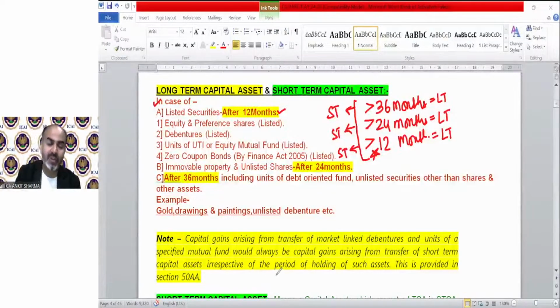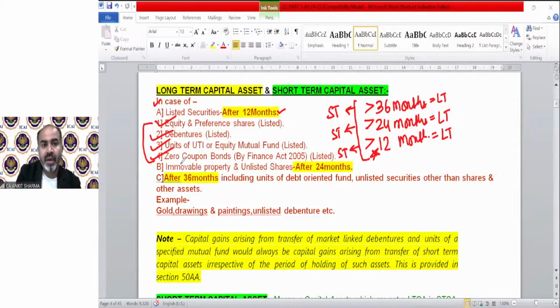If I transfer it before 12 months, that means after 11 months, that will be a short term capital asset. The definition of listed security includes equity and preference shares listed, debentures, units of UTI, zero coupon bonds. If we transfer any of these assets after 12 months, these will be treated as long term. Before 12 months, and up to 12 months, they will be considered short term.